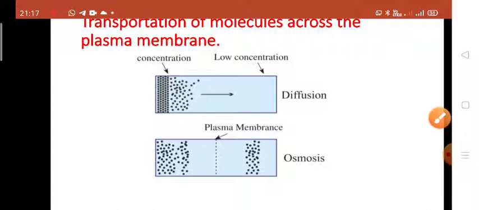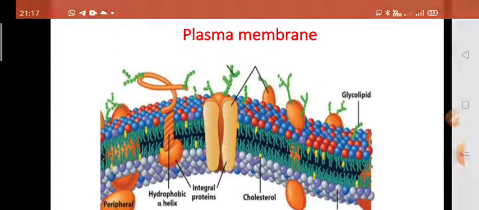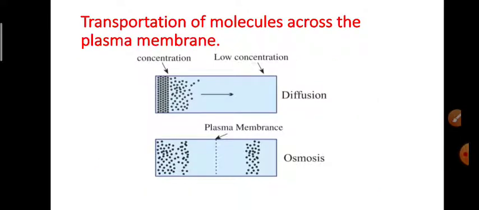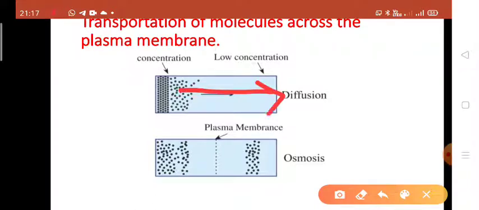Diffusion means movement of solute or ion from higher to lower concentration. In osmosis, the solvent or water moves from lower concentration to higher concentration of solution through a semi-permeable membrane. This is called osmosis.